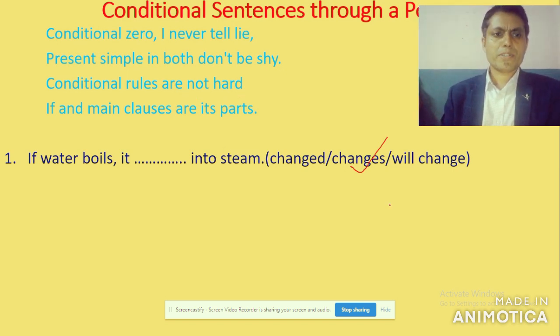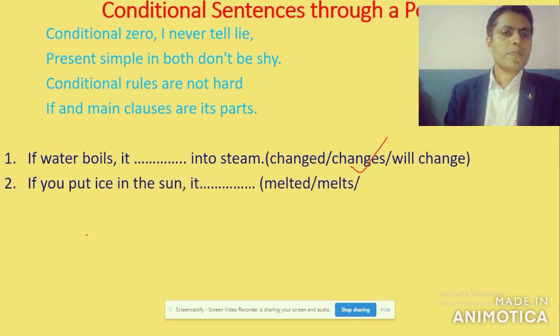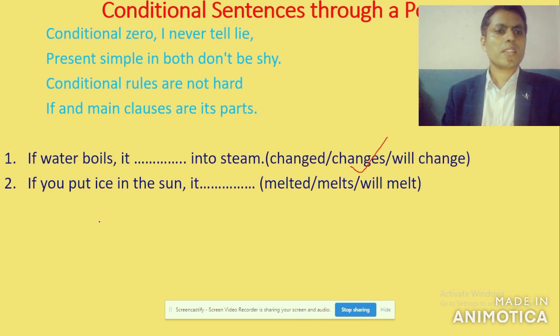Now look at number 2. If you put ice in the sun, just before this comma is the if clause, and after this comma, it blank: melt, melts, or will melt. This is the main clause.